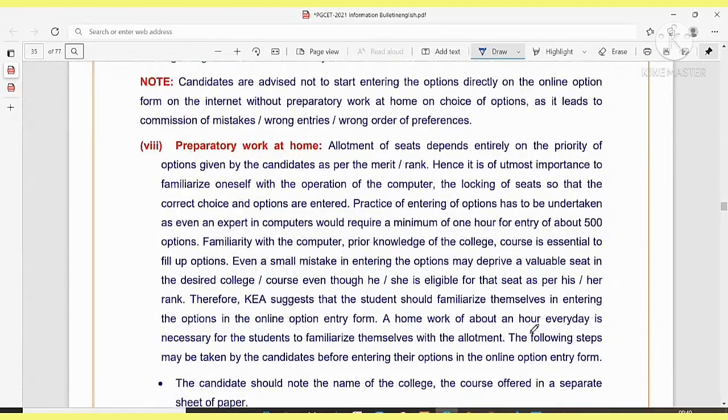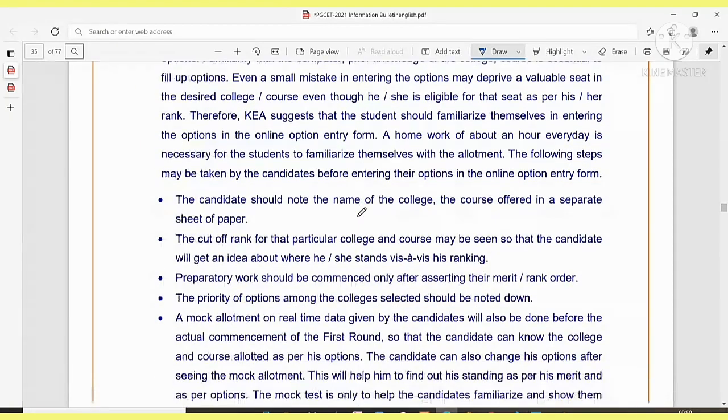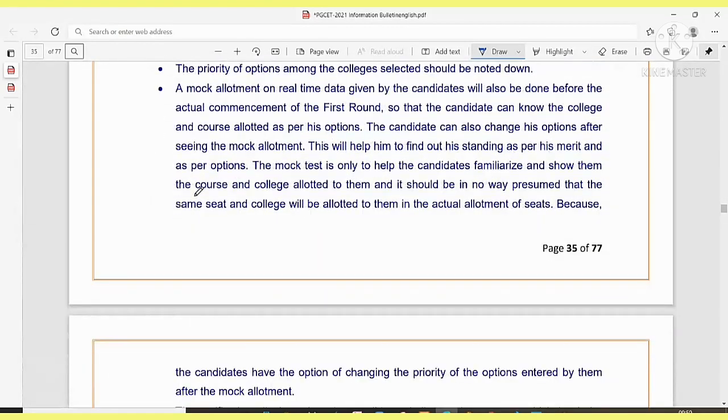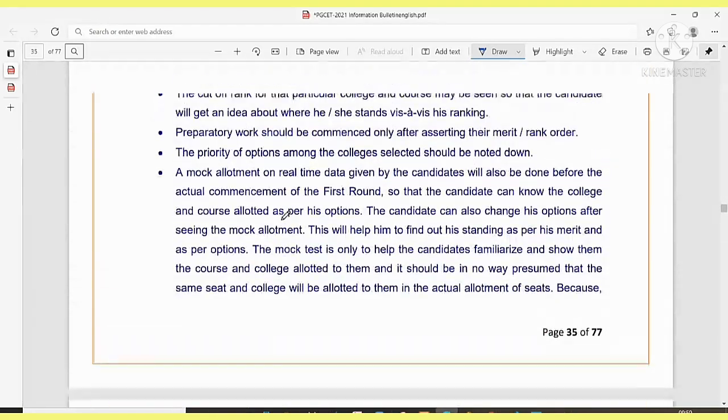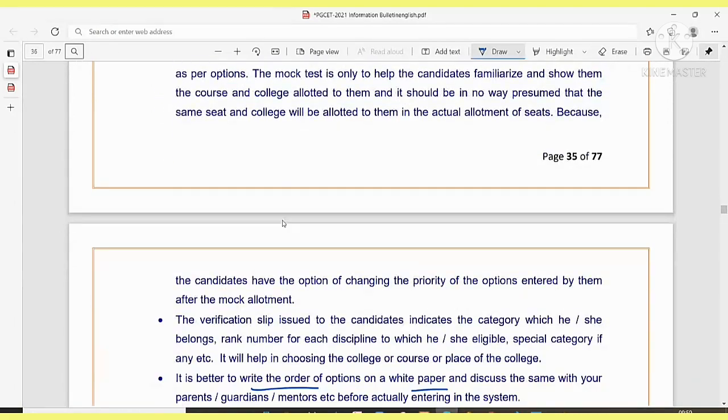Allotment of seats depends entirely on the priority options given by the candidates, as per merit or rank. Hence it is of utmost importance to familiarize oneself with the operation of the website and the locking of seats, so that correct choice options are entered. Do watch that video, guys, otherwise this video is going to be lengthy. It is better to write the options on a white paper, I mean an A4 sheet, and discuss with your parents, guardians, and mentors. So do check that video, or else read the brochure, guys.